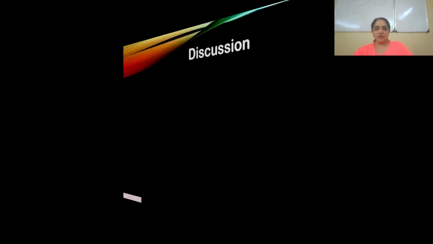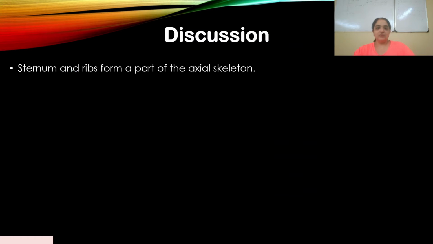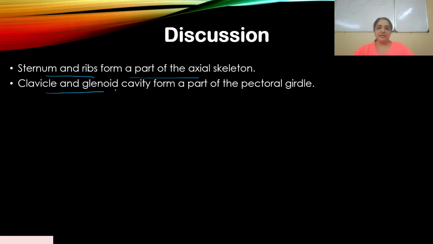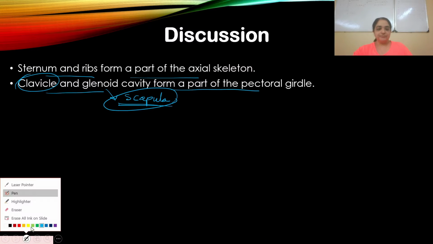Okay, let's go through our discussion. So sternum and ribs form a part of the axial skeleton. Clavicle and glenoid cavity form a part of the pectoral girdle. We just discussed the glenoid cavity. Glenoid cavity is part of the scapula, and clavicle and scapula form a part of the pectoral girdle.